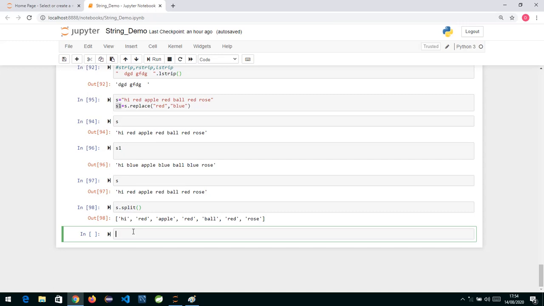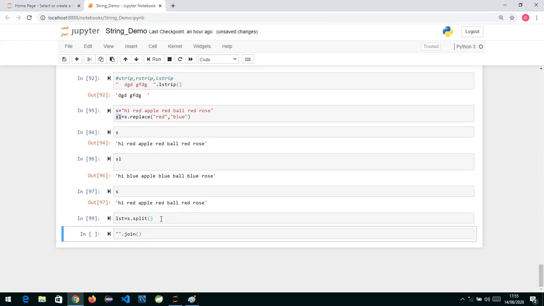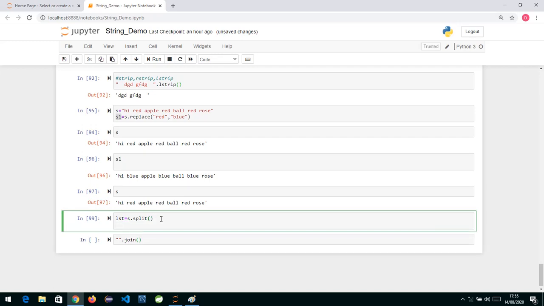So what I can do is put double quotes and then write .join, and in join I will pass the list. I have not stored it. First of all I will store it, lst is equal to, and I have not printed the list, so print lst.